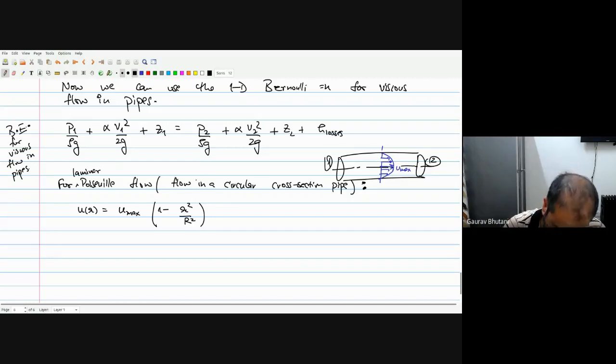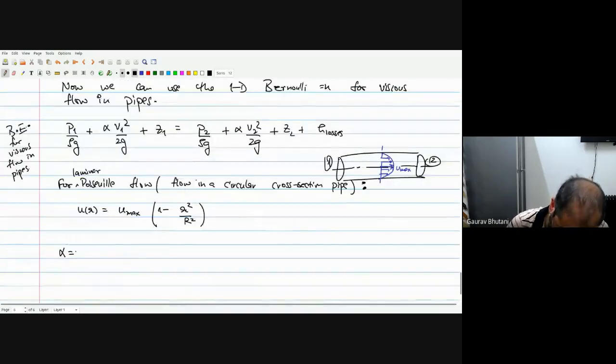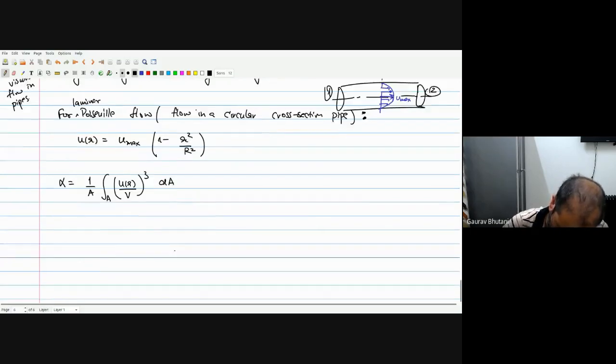Okay, so for that situation, we can calculate the value of alpha. Alpha, if we remember, is 1 by A integral over the cross section of small u as a function of r upon capital V cube dA.